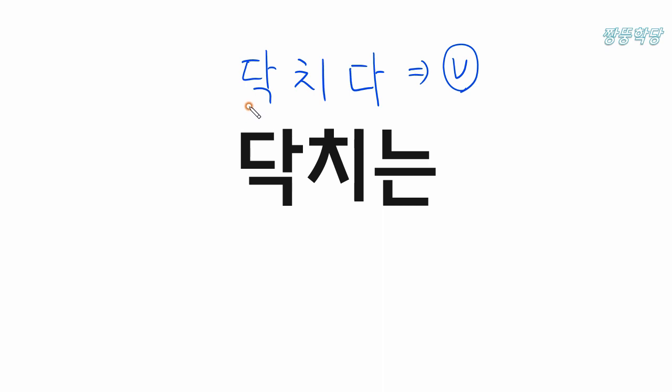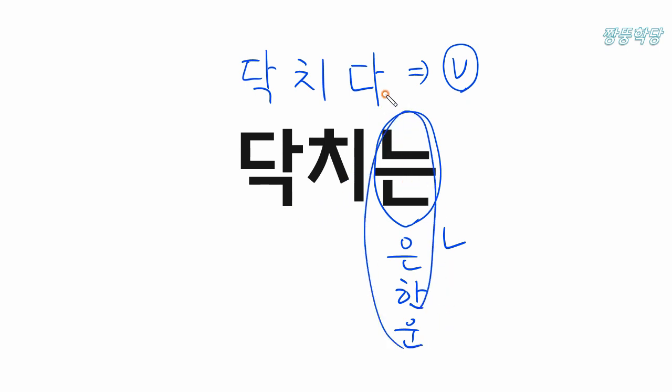When we transfer a verb into an adjective, we use 는 or 은 or 한 or un. We add this kind of letter at the end of the word instead of 다. Then a verb transfers into an adjective. So 닥치는 is an adjective.